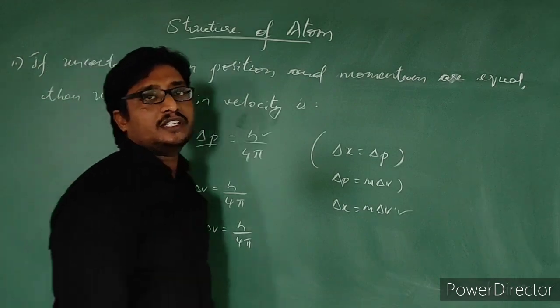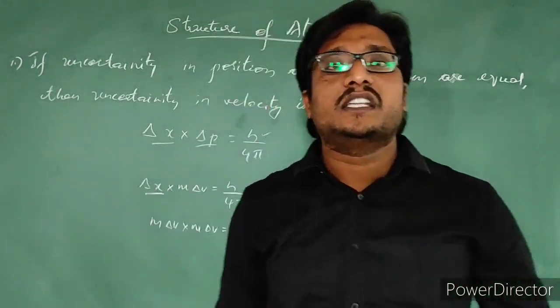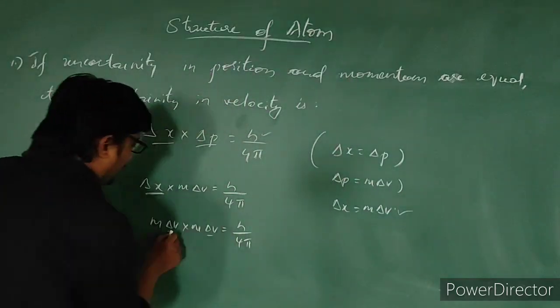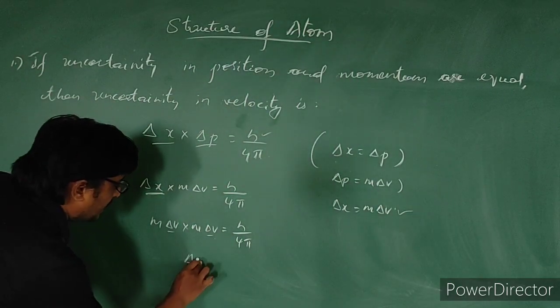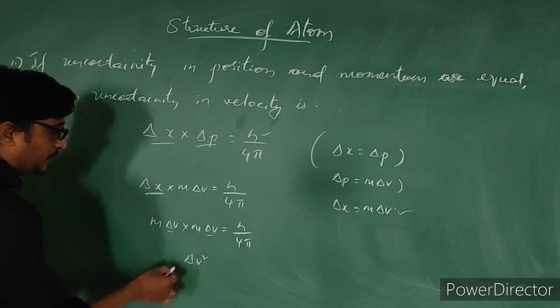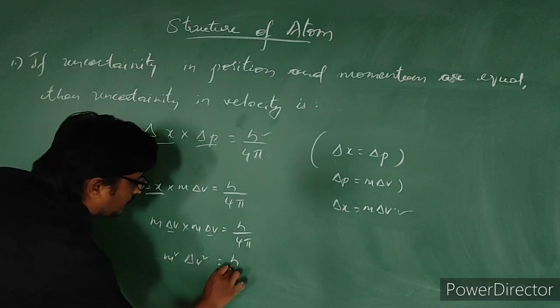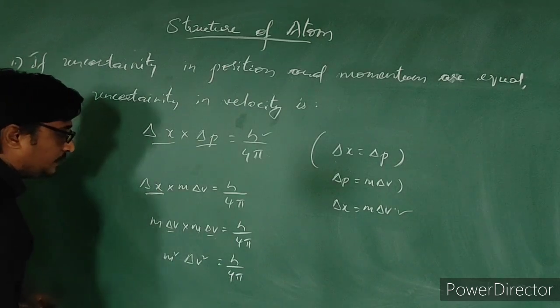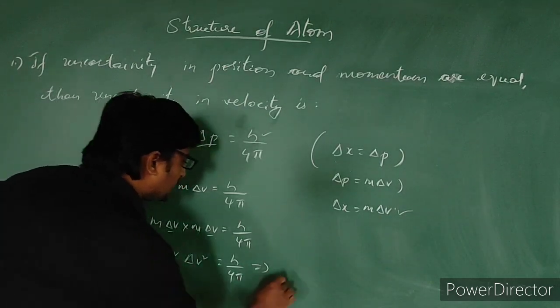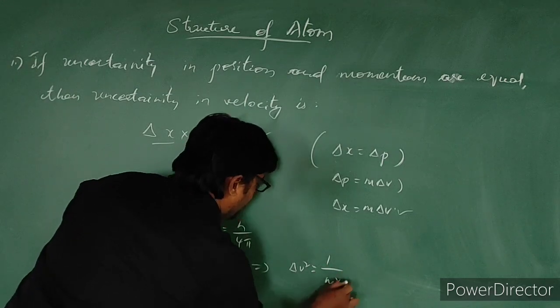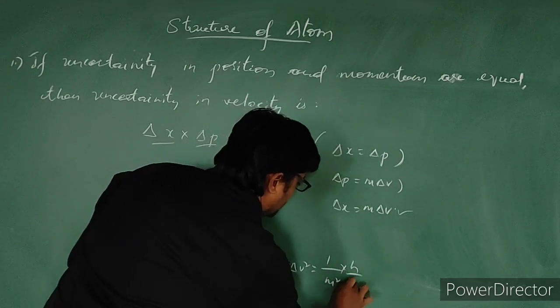In the question, he is asking us uncertainty in velocity, nothing but del v. Del v into del v we can write as del v square, and m into m as m square. So m square del v square is equal to h by 4 pi. From this we can write del v square is equal to 1 by m square into h by 4 pi.